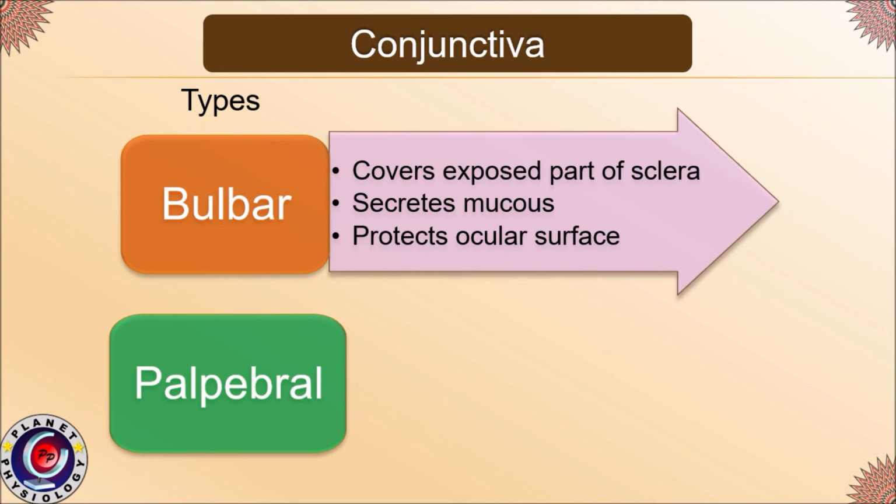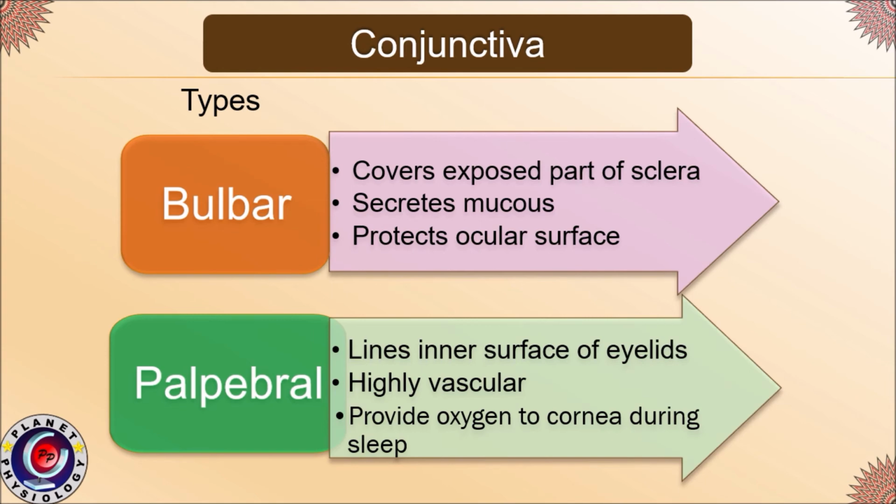Bulbar conjunctiva covers the exposed part of the sclera, whereas palpebral conjunctiva lines the inner surface of the eyelids. It is highly vascular in nature and it provides oxygen to the cornea, especially when eyes are closed for a long time, as in case of sleep.